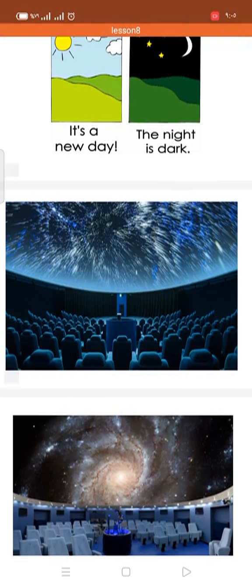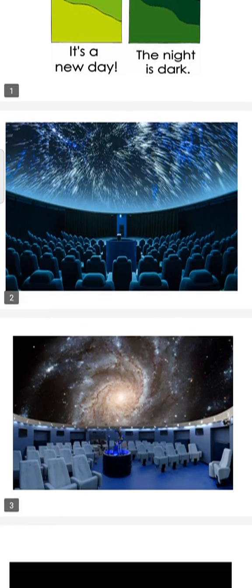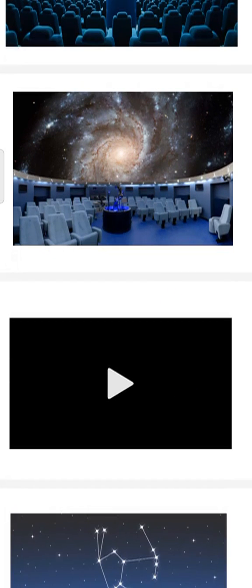Do you remember the word planetarium? On this picture in front of you, this is the planetarium, a place we visit to learn about the night sky. Okay? Do you know that in the planetarium there is a tour guide, like the tour guide who helps the tourists in our country? In the planetarium there is a tour guide who will help the visitors to identify the constellations they watch in the planetarium. Okay? And here we have a video to remember the planetarium again together.